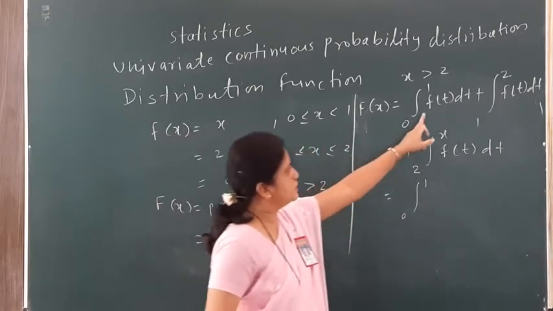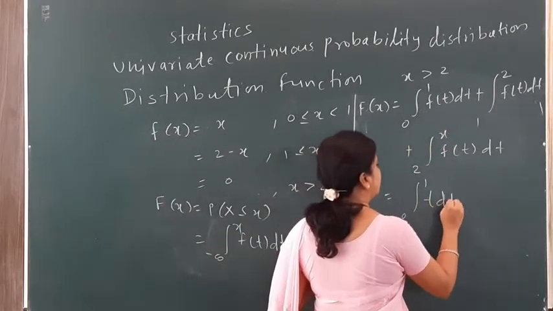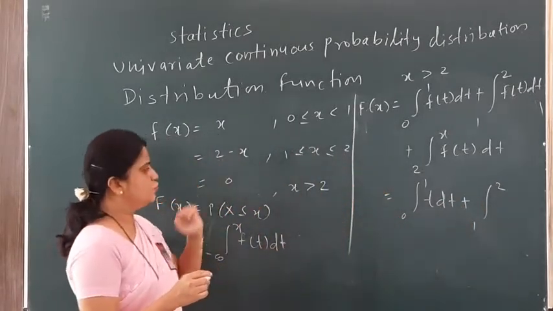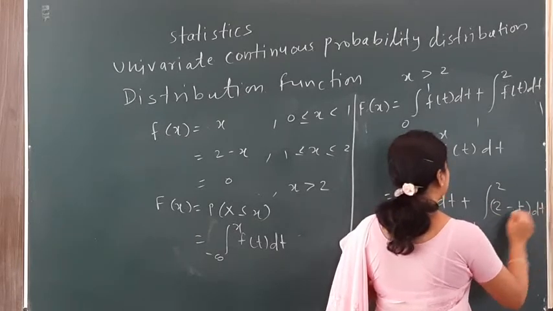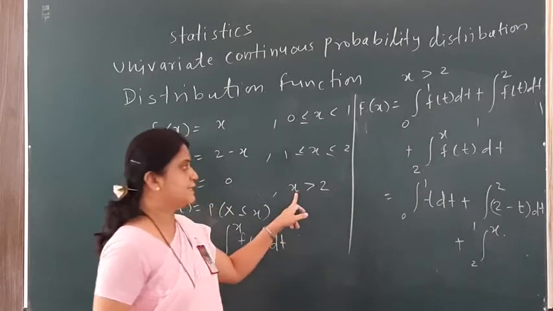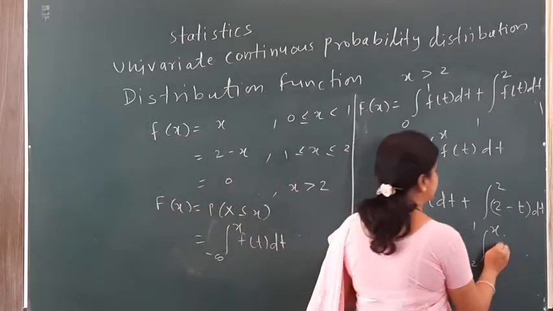So for the first range your f(t) becomes t, so it becomes t dt, plus 1 to 2 f(t) becomes 2 minus t, so it is 2 minus t dt, and for the last range, that is 2 to x, where x is greater than 2, my f(t) is 0, so it will be replaced as 0 only.